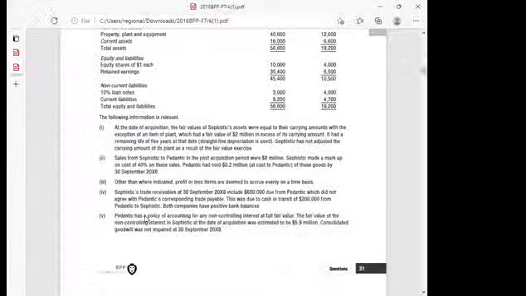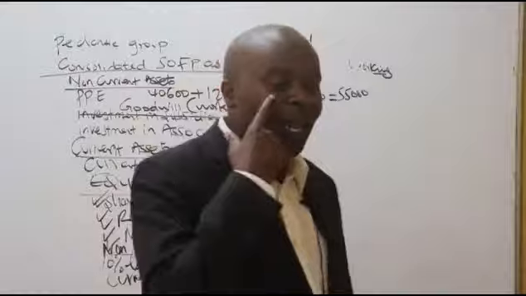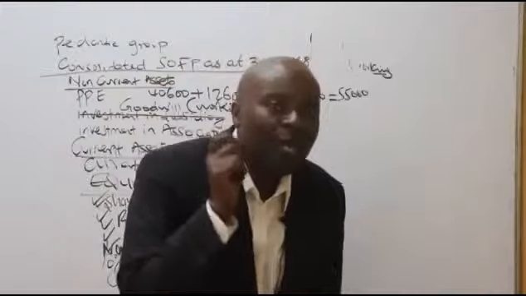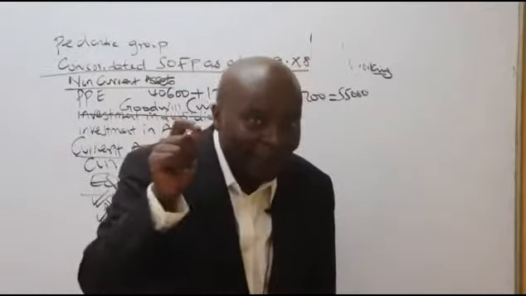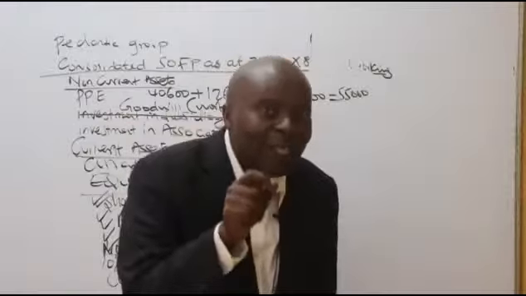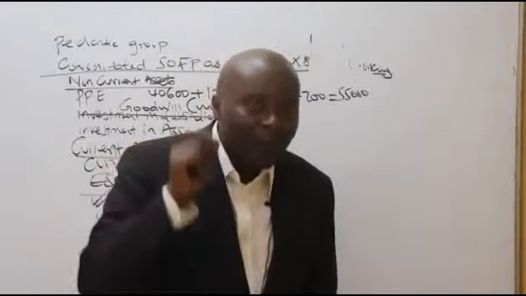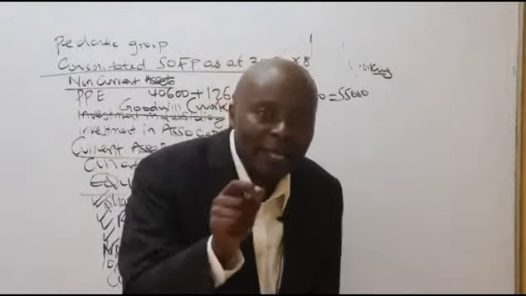In these additional notes, we have already done note number 1. Look at note number 2. Sales from Sophistic to Pedantic in the post-acquisition period were 8,000. Sophistic made a markup on cost of 40% on these sales. Ladies and gentlemen, listen to me very well. When I go to the consolidated income statement, that internal sale of 8,000, 8 million, I'm cutting the 3 zeros, must be removed, deducted from the group revenues. It must be removed because it was a mistake at first.